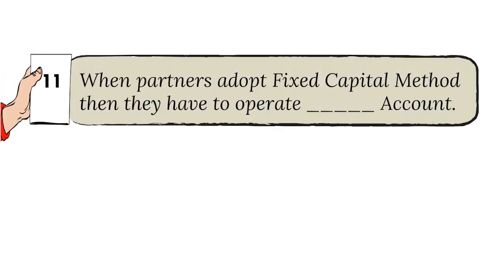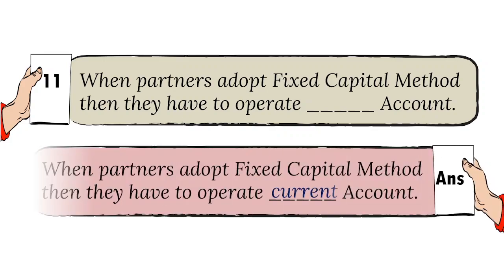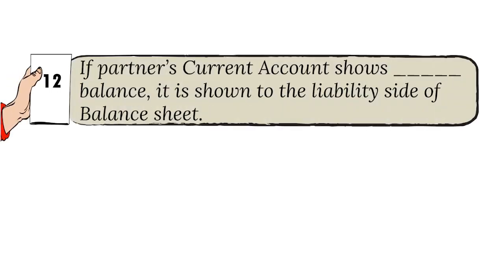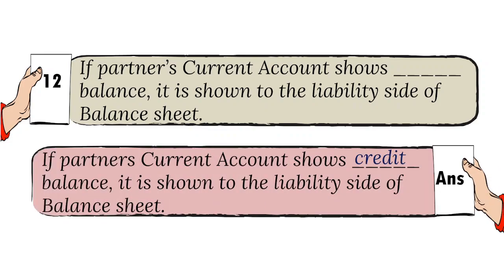11. When partners adopt fixed capital method, then they have to operate dash account. And the answer is current. 12. If partner's current account shows dash balance, it is shown to the liability side of balance sheet. And the answer is credit.